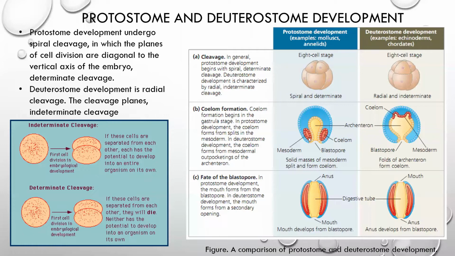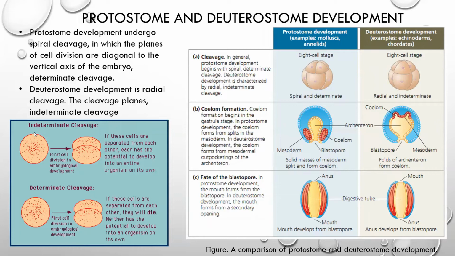In the case of protostomes, mesoderm develops from the region near the blastopore, whereas in deuterostomes, development of mesoderm starts from the roof of the archenteron. As for the fate of the blastopore, in protostomes the mouth is developed from the blastopore, whereas in deuterostomes the blastopore develops into an anus.